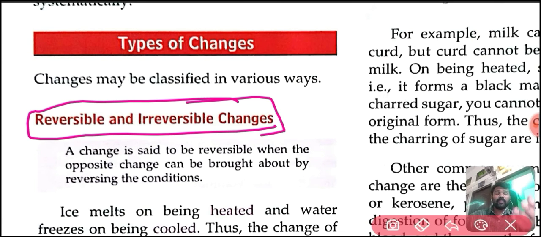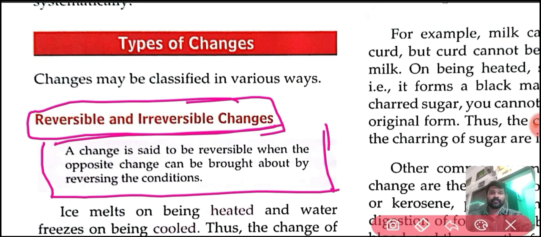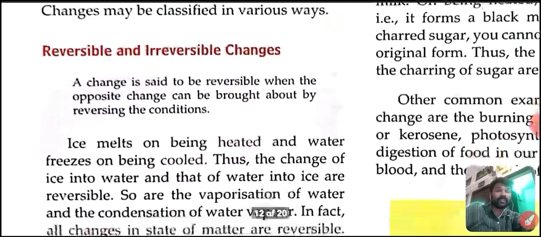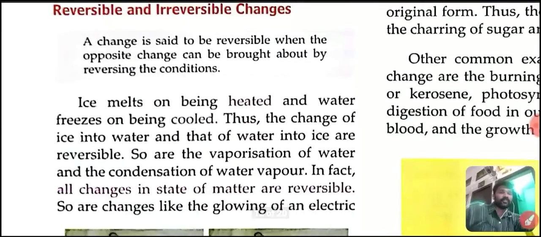Here ice melts on being heated, ice changes to water. That same water can become ice also. So it is a good example of a reversible change. A change is said to be reversible when the opposite change can be brought about by reversing the conditions. If a change can be reversed, then we can say that that change is a reversible change.